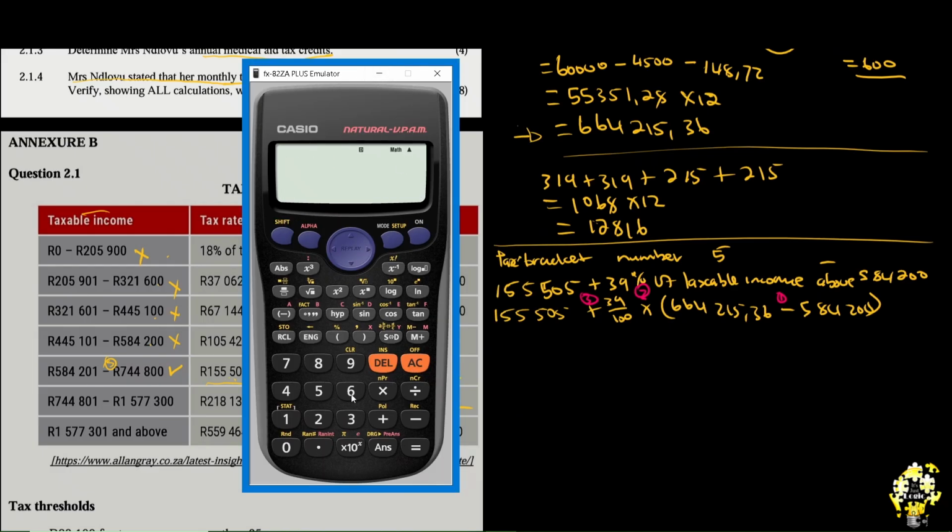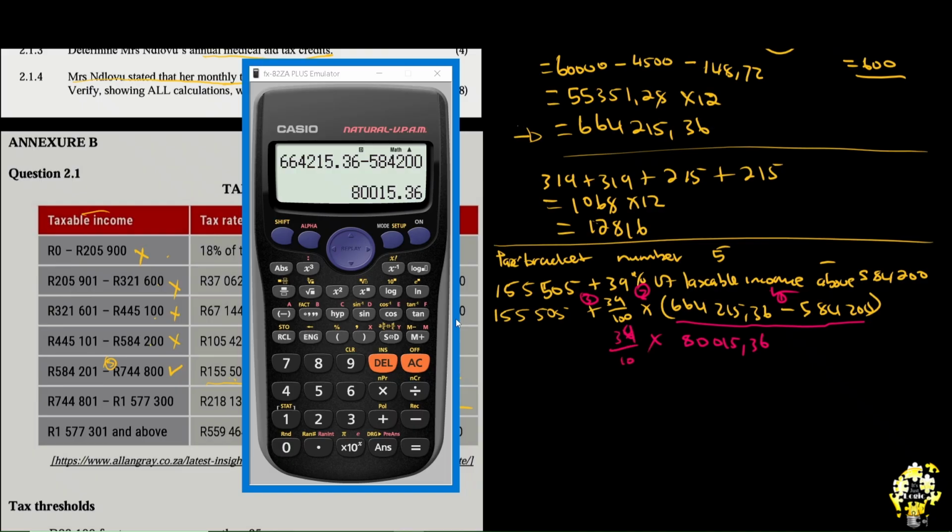So, 664,215.36. When you subtract 584,200, what do you get? See, I was solving this, so where do I put it? I put it exactly here: 80,015.36. Did I solve this? No, I only solved this. So I go down with it.